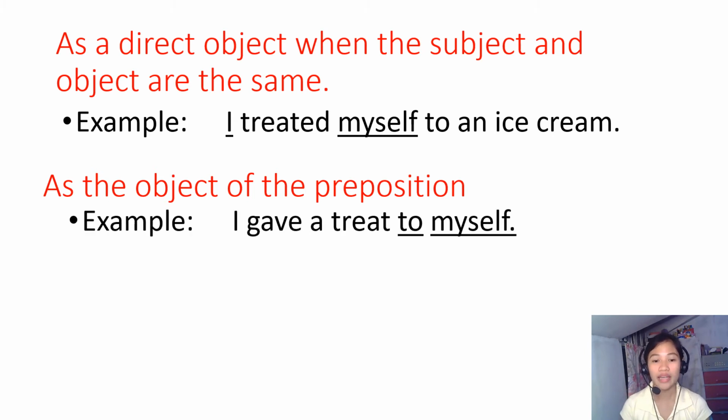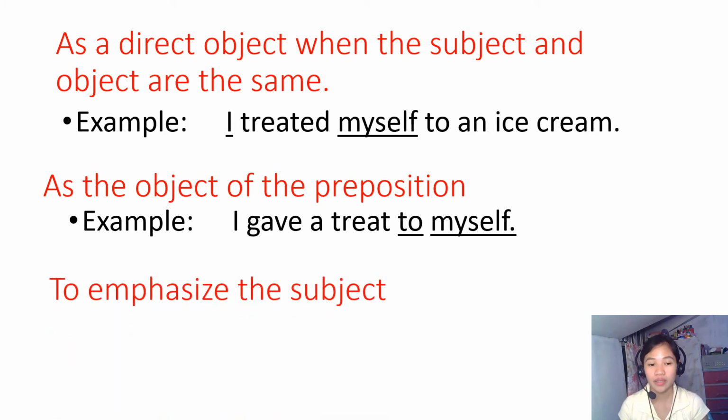For example, I gave a treat to myself. Again, object of the preposition. So this is called an object of the preposition if it follows a preposition. So we have here a preposition, to. Therefore, myself is a reflexive pronoun that acts as an object of the preposition. I gave myself. I is the subject, gave is the verb, to is the preposition, and myself is the object of the preposition.